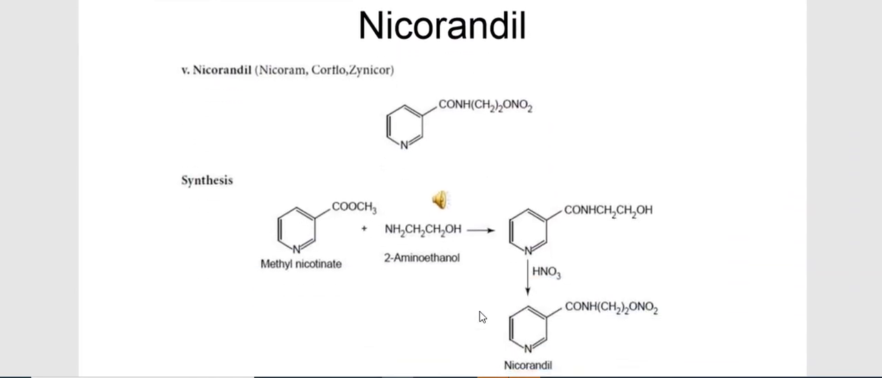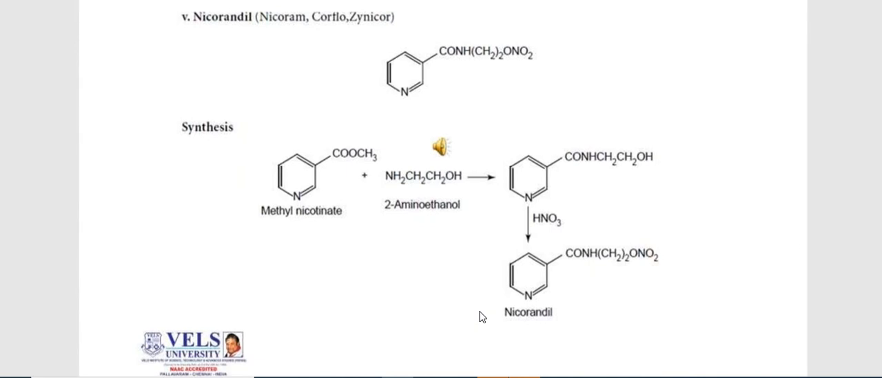Here is the synthesis for this drug, having pyridine as the basic ring structure. The starting material is methyl nicotinate, which will interact with 2-aminoethanol, so that fusion of this with this COOCH3 produces this intermediate. Here you can see a hydroxy group is there, so HNO3 and H2SO4 are used for the nitration, so that OH is replaced with nitrate, and we will have nicorandil as the final structure.